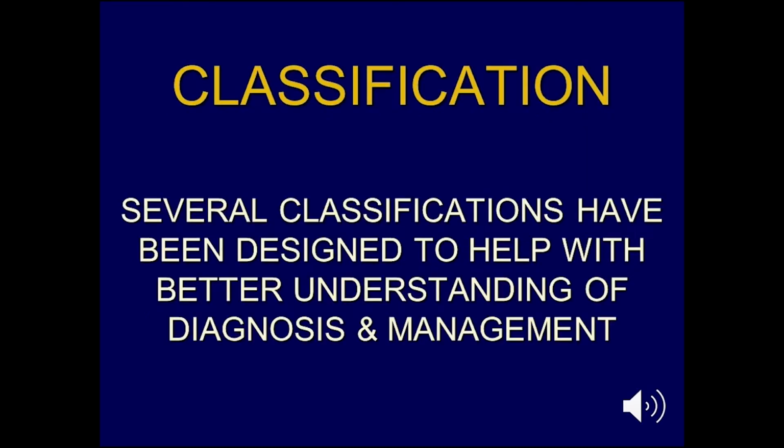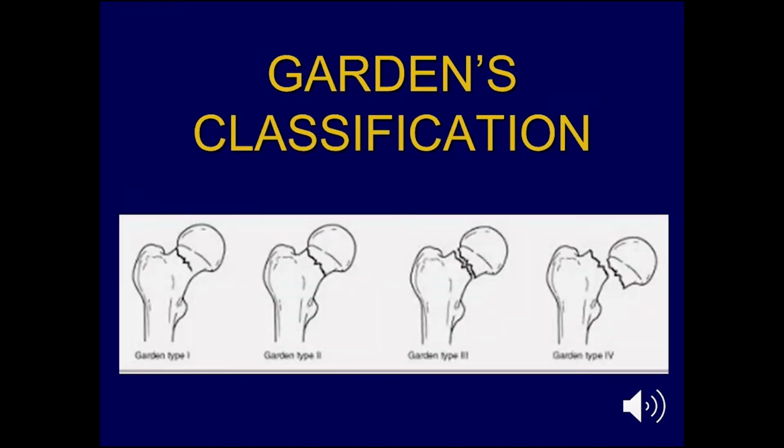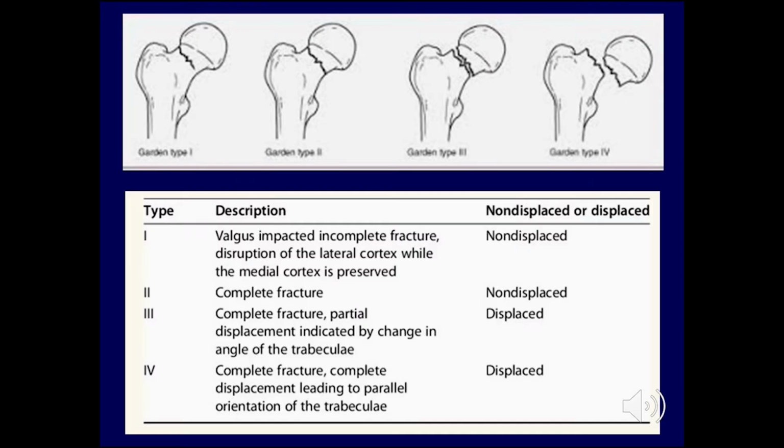To classify these fractures, there have been several classifications designed to help with better understanding of the diagnosis and management. We start with the Garden classification, which is probably the most popular and useful classification for the neck of femur. It ranges from type 1, which is an undisplaced, usually valgus impacted incomplete fracture, where the lateral cortex is disrupted while the medial cortex is preserved.